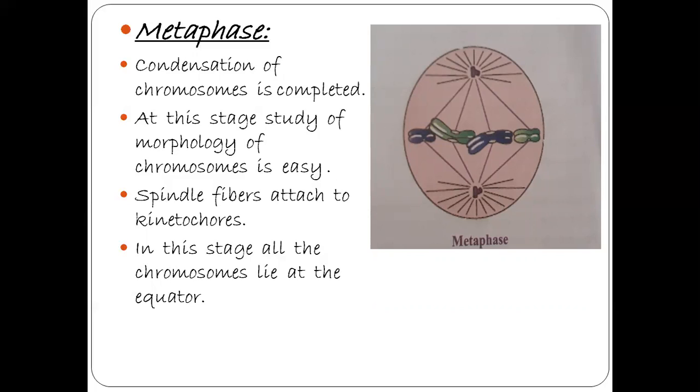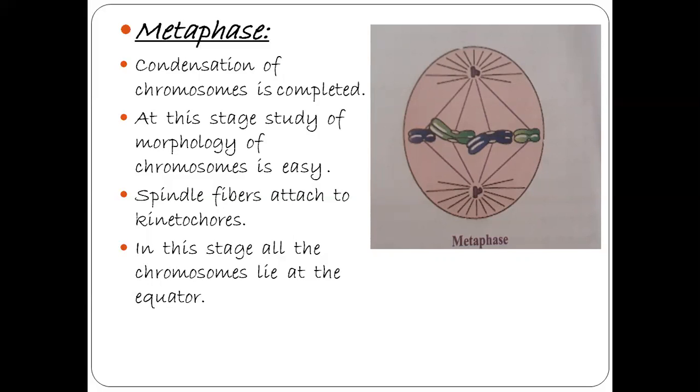At metaphase, the chromosome has two sister chromatids. These two sister chromatids are held together by the centromere. On the surface of the centromere, a small disc-shaped structure is present. This disc-shaped structure is called the kinetochore.